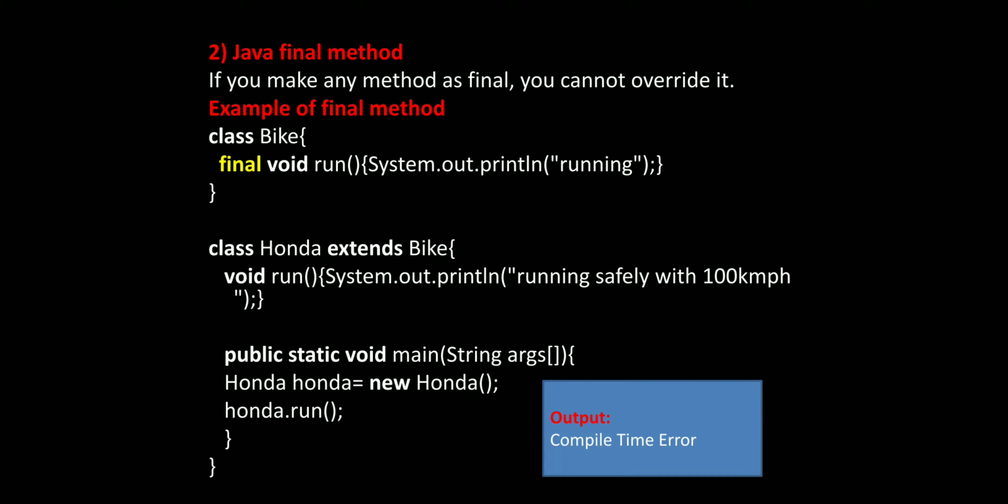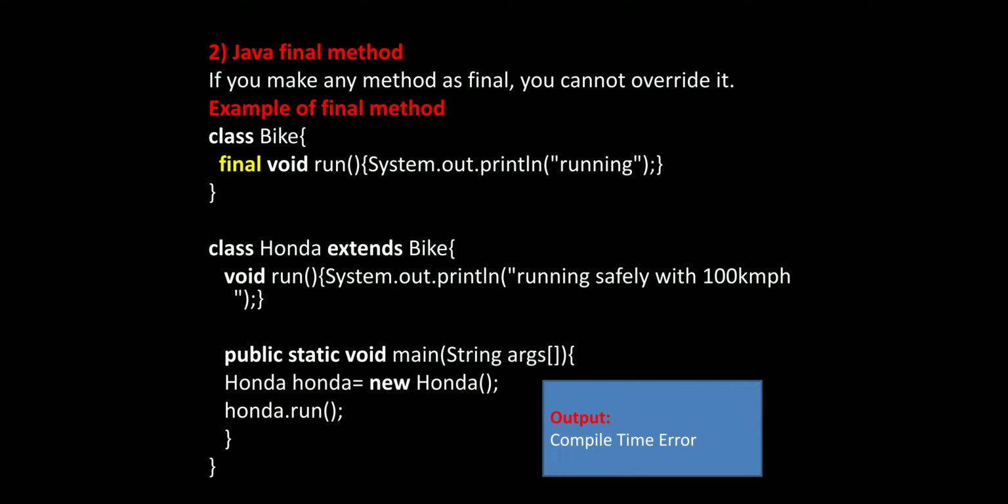If you make any method final, you cannot override it. For the method, we are going to assign the final keyword as a modifier. This is nothing but a final method.